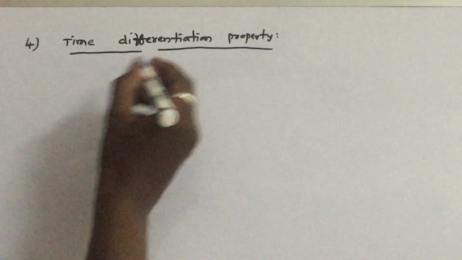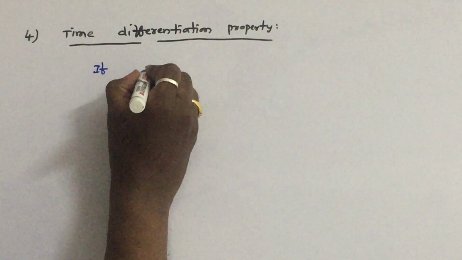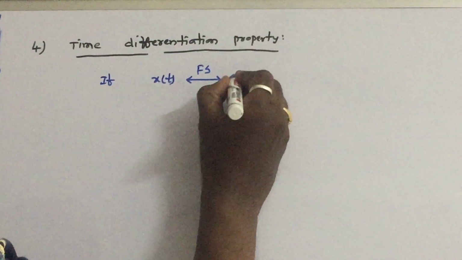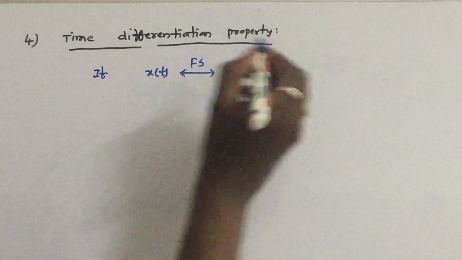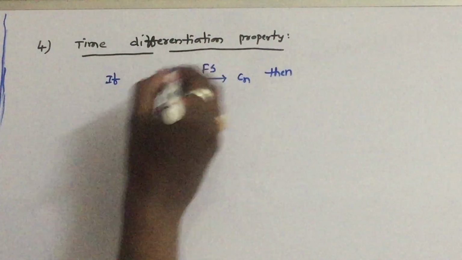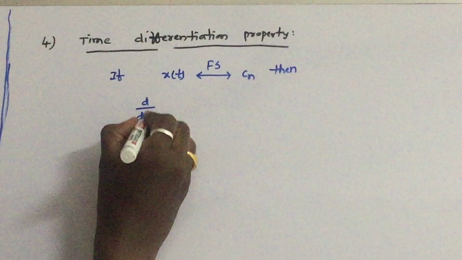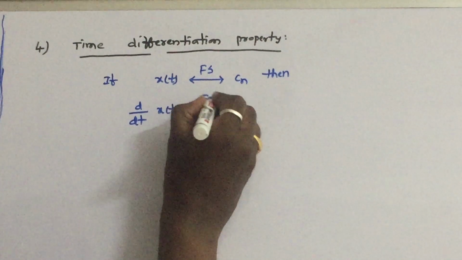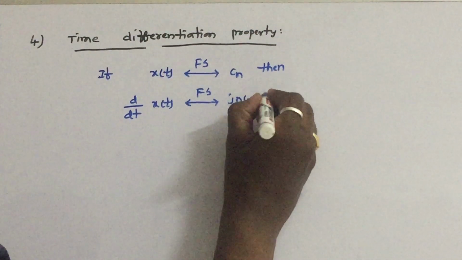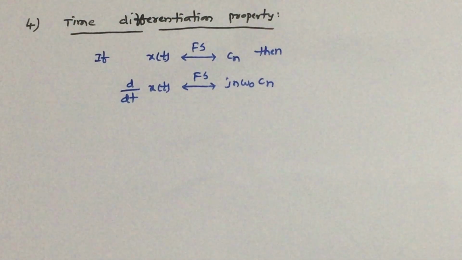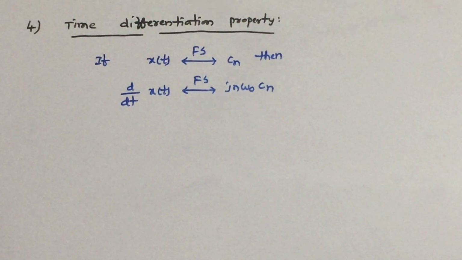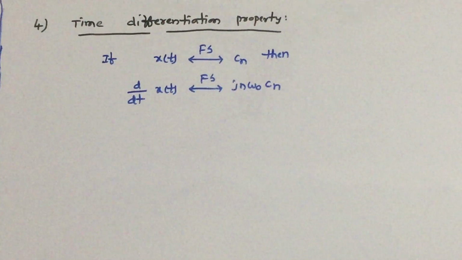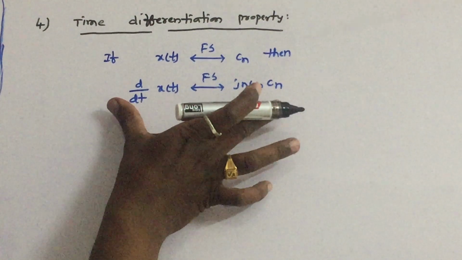If x of t's exponential Fourier series coefficients are Cn, then d by dt of x of t has exponential Fourier series coefficients j n omega naught into Cn. This is the time differentiation property. If you differentiate x of t, what will happen to the exponential Fourier series coefficients? In that way you have to understand this property.